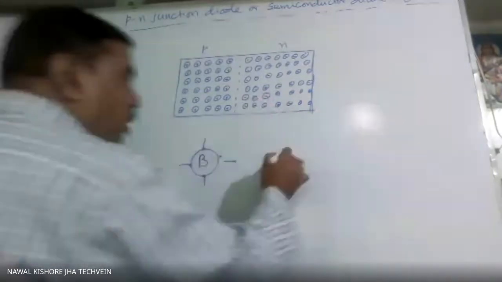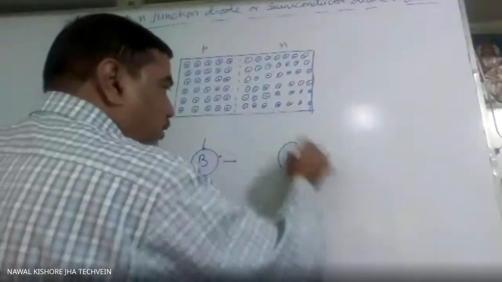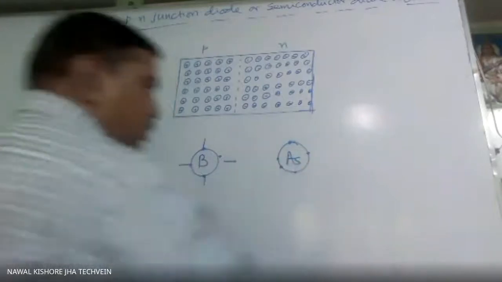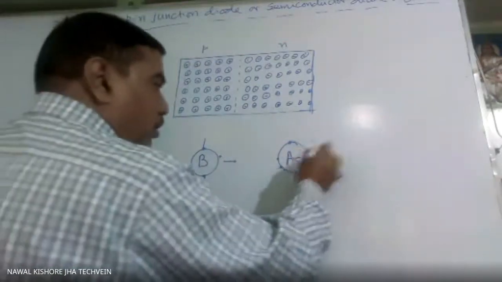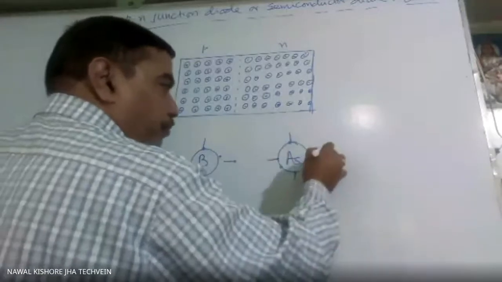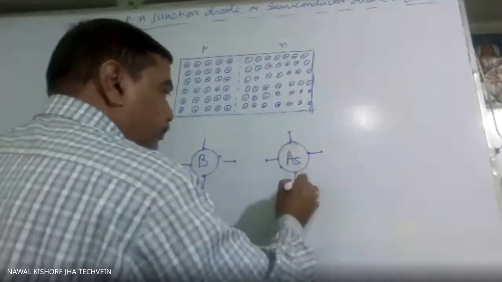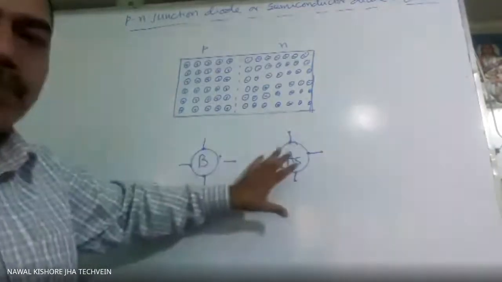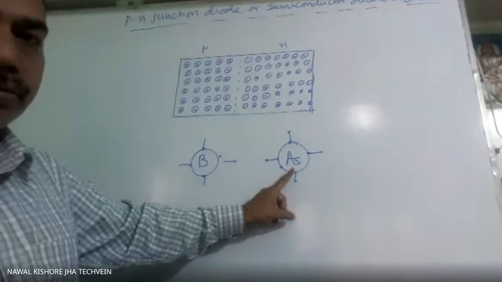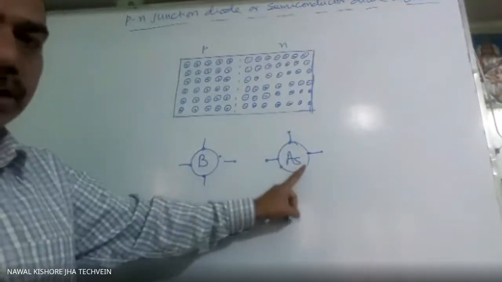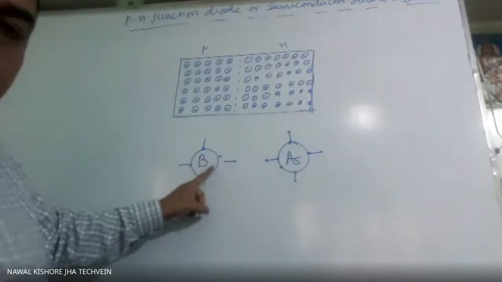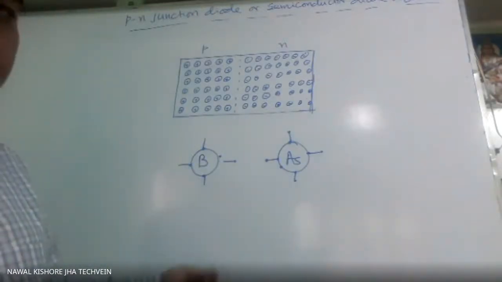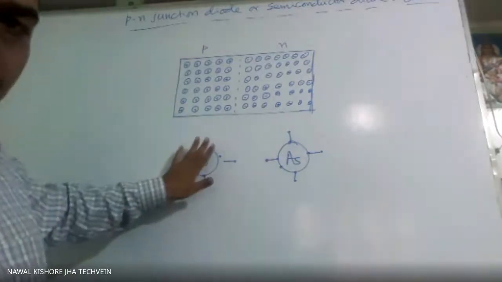Now on this side is arsenic, which has 5 electrons. The octet is complete, and this fifth one is the excess one. In this situation, the atom is electrically neutral. When the electron is present here, it is neutral, and when the hole is created there, it is also neutral, because the number of electrons and protons of boron is equal.